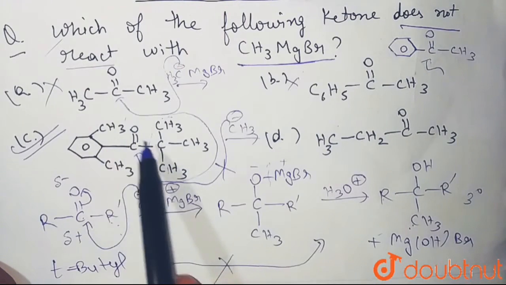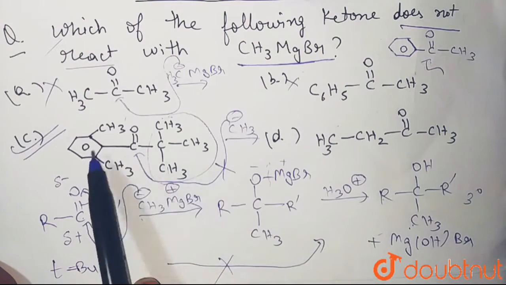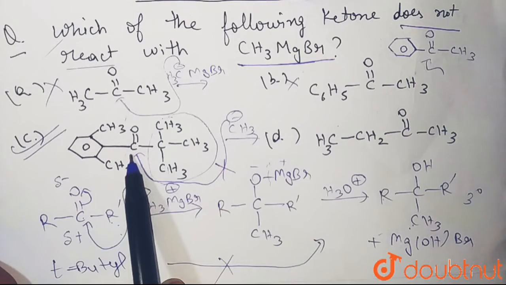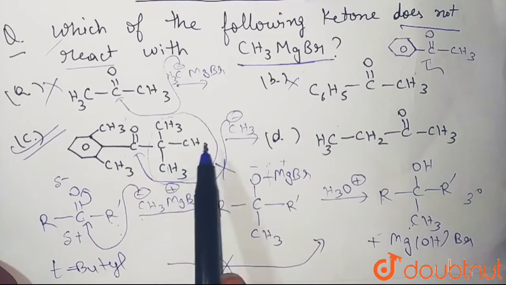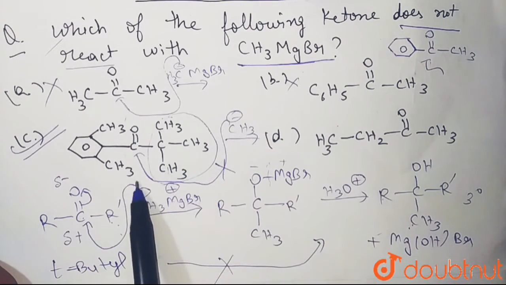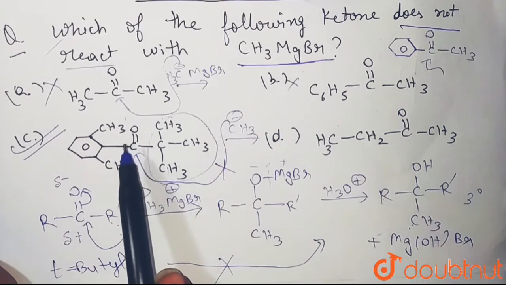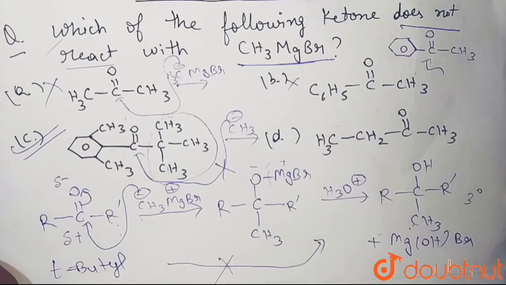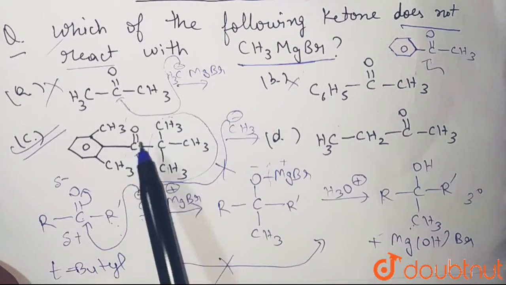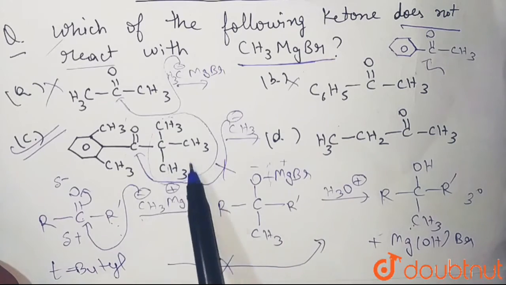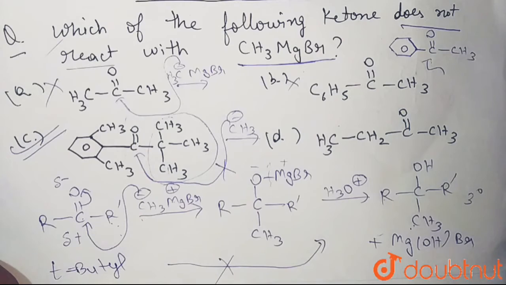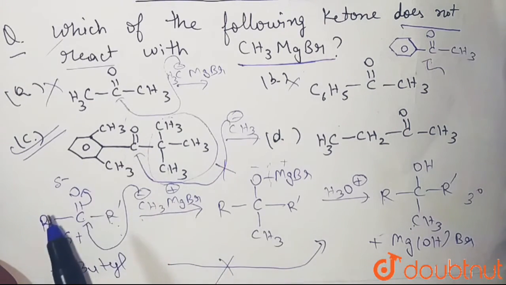Because there is a huge steric hindrance around the ketone carbonyl carbon due to the side groups. So these bulky groups will prevent the attack of CH3 minus on this carbonyl carbon. That's why it will not be able to react on this carbon, and because it is not reacting, it will not react with the Grignard reagent. So that's why C is the correct answer.